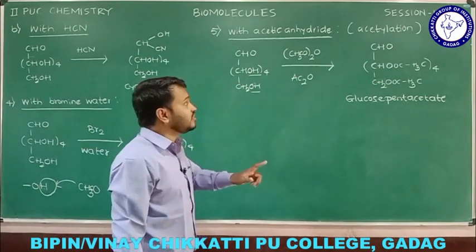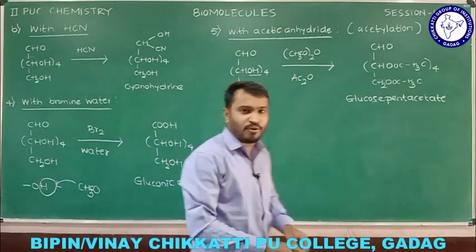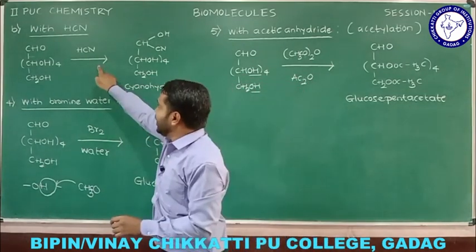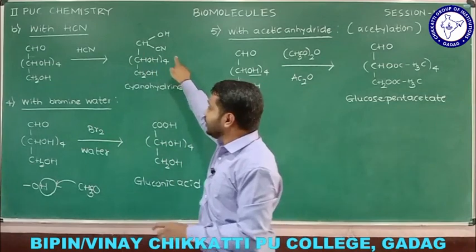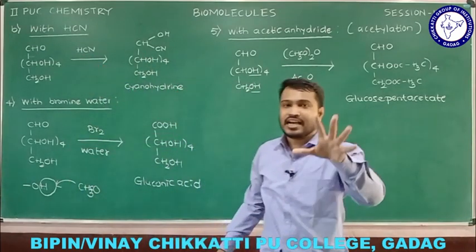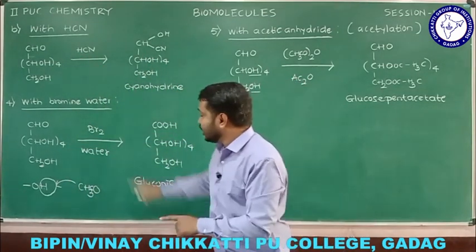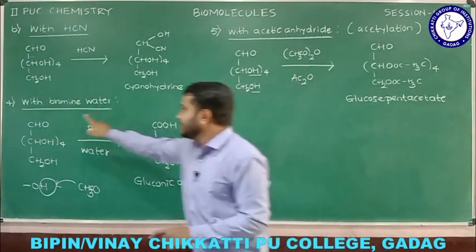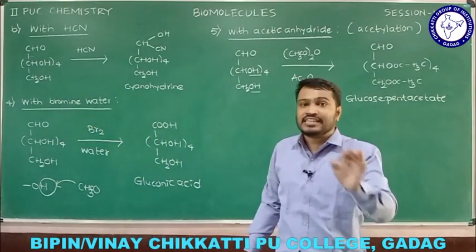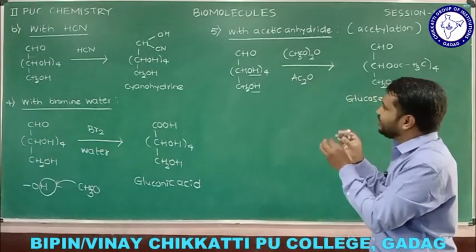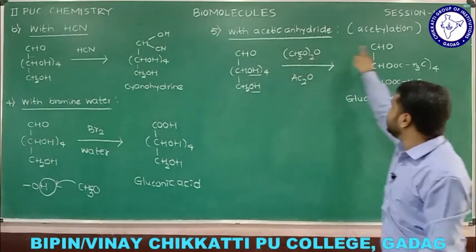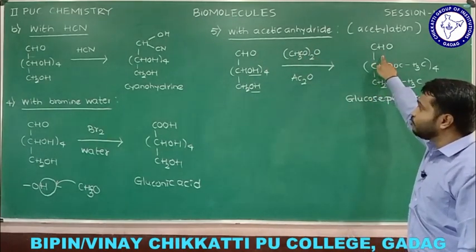Now the question arises, what is the conclusion drawn from it? Here we added HCN and got a cyanohydrin, and the conclusion was that glucose contains a carbonyl. In this case, we added an oxidizing agent, took oxidation, and the conclusion drawn was that glucose contains an aldehyde. Now see what happened here: there is no change in the aldehyde, we don't bother about that.